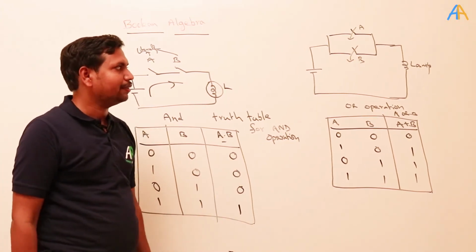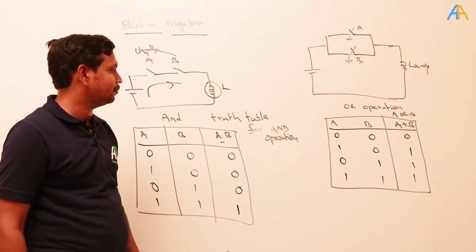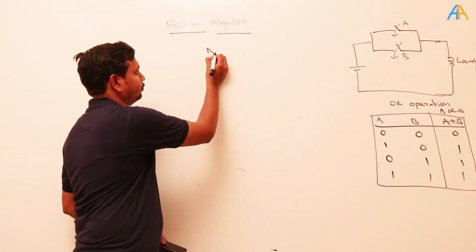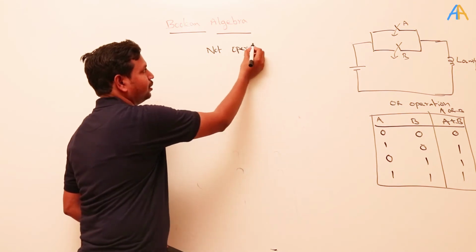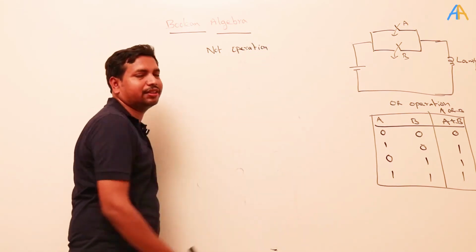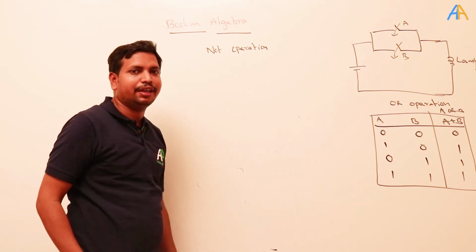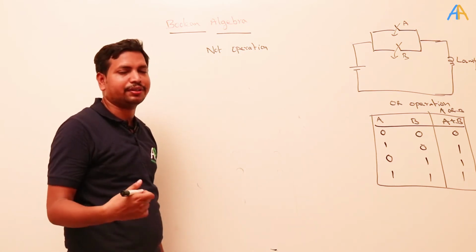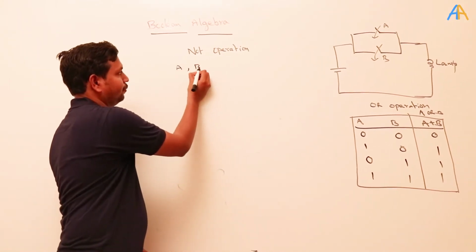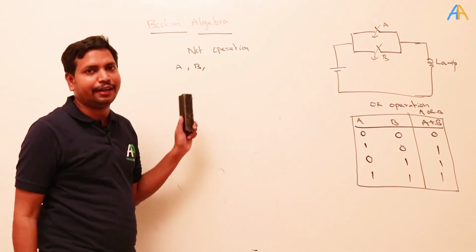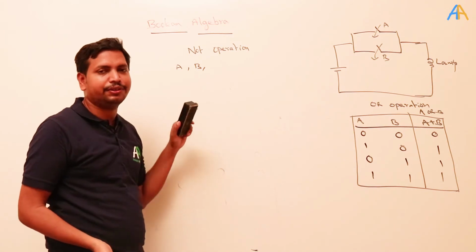Okay, next important operator is NOT operation. NOT is nothing but inversion or negation. Okay, in Boolean algebra, take any variable A, B. These are also called literals, independent individual variables.